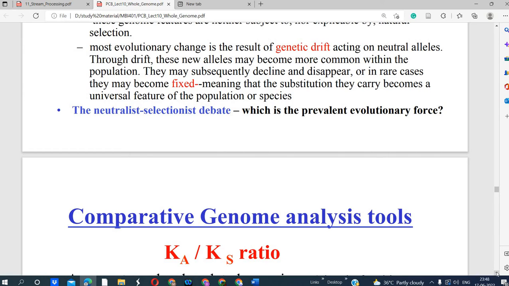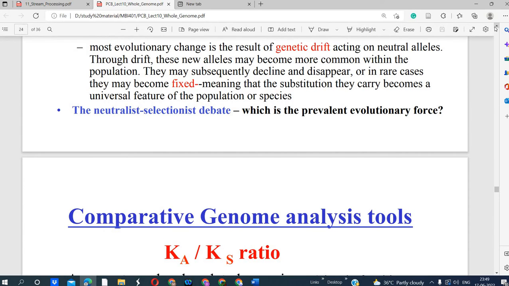Okay, so this is our way of thinking. There are some scientists who suggested that pseudogenes played an important role during the disease process, or sometimes they become active during the evolution process. Neutralist versus selection is a debate, about which is the prevalent evolutionary form. So this is hereditary. The changes transfer from one generation to another, but there is no evolution.